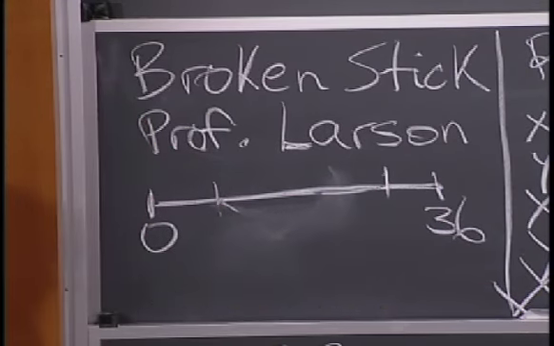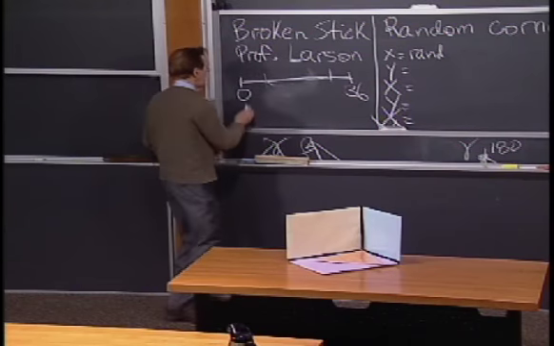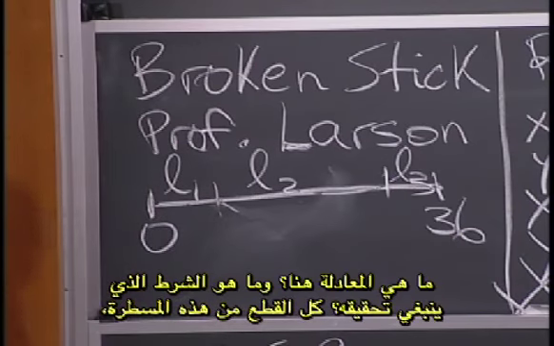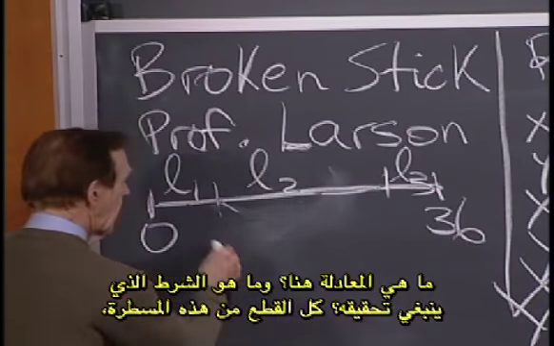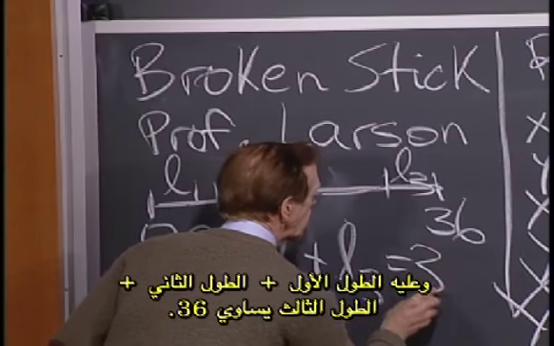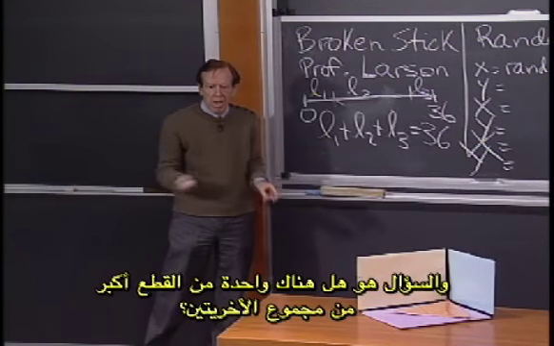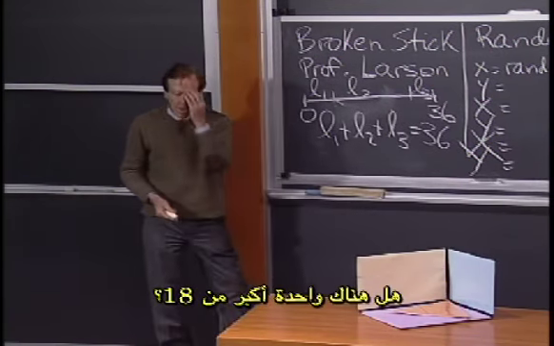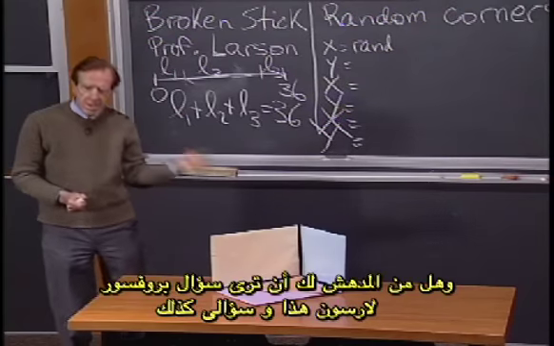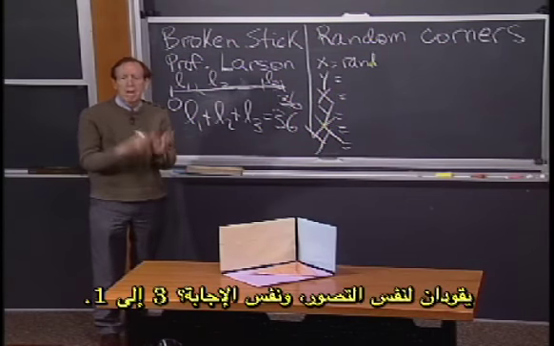They can't reach. So all I wanted to say was, again, we have three lengths. Length 1, length 2, and length 3. And what's the condition that they have to satisfy? They're coming out of this stick. So L1 plus L2 plus L3 is 36. And the question was, is one of them bigger than the sum of the other two? Is one of them bigger than 18? And do you see that, amazingly, Professor Laursen's question and my question lead to the same picture, the same answer?